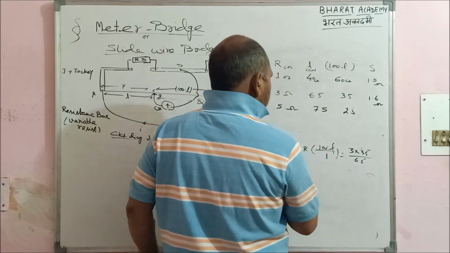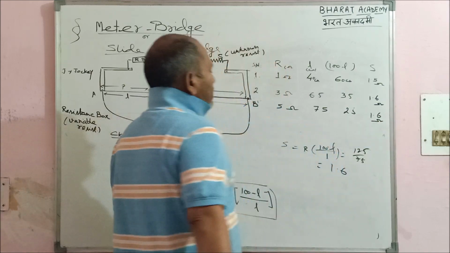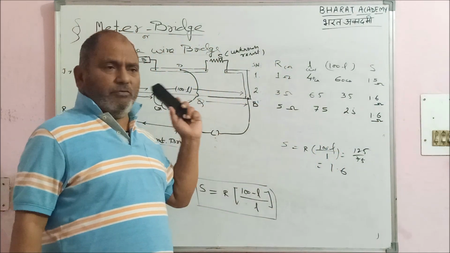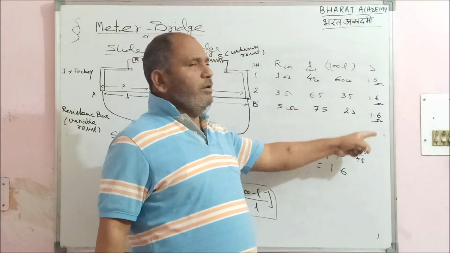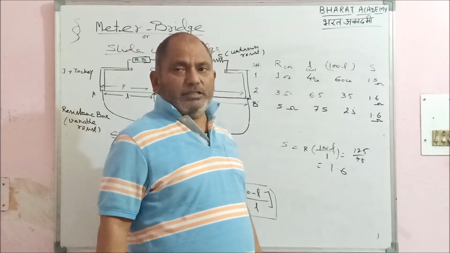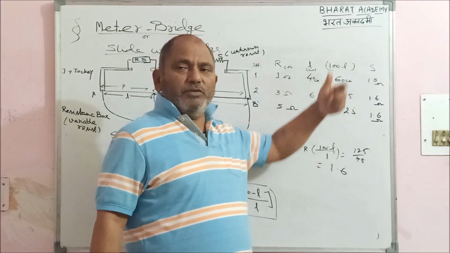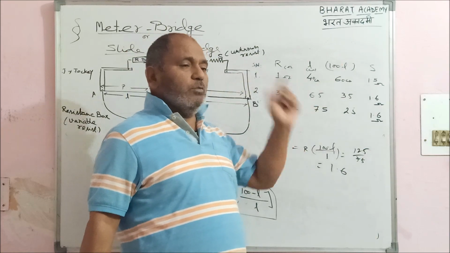125 divided by 75, 1.6. That's how we do it. This is just a speculation, but you have to perform it practically, and you will find that all three readings will be somewhere close to each other. There will be no variation, like one is coming 2 and one is coming 4. No, since the same wire is being used, its value will be almost the same.